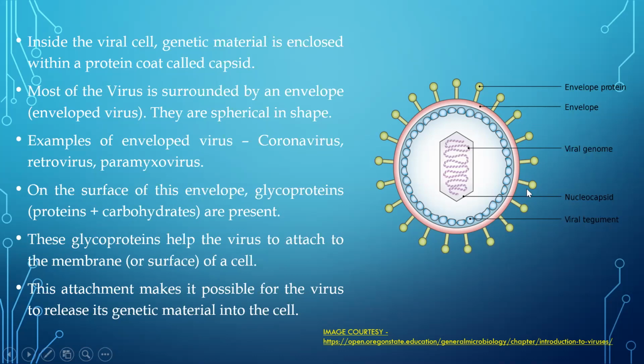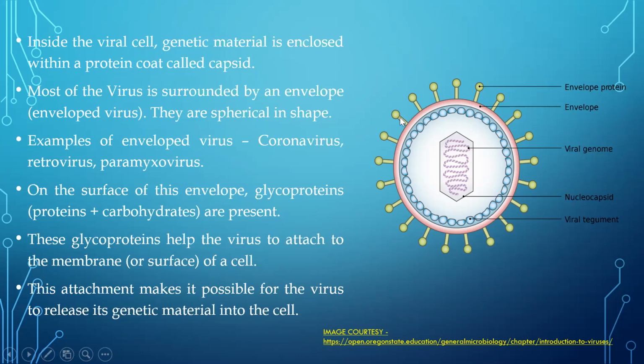And what is the importance of these glycoproteins? Because of this protein, it is possible for the virus to attach to a particular host cell. Remember, I told you outside the host cell, they're non-living. Now, how are they going to increase their number? They have to enter inside a host organism. Once it enters inside the host organism, they have to start infecting, right? So the first mode of infection is what? They have to attach themselves to a particular cell. Now, how are they going to bind to a particular cell? They're going to bind to a particular cell with the help of these glycoproteins, which are expressed on this envelope actually.